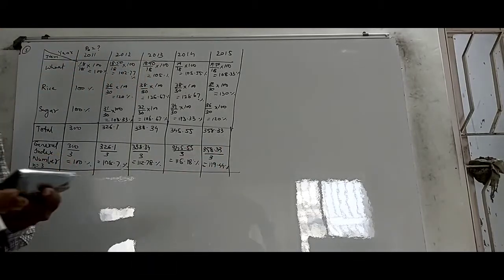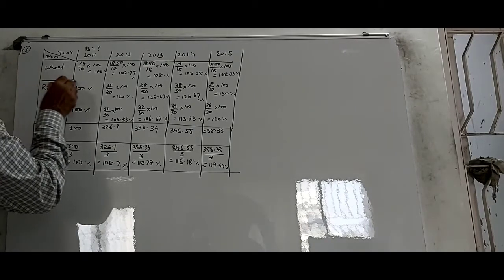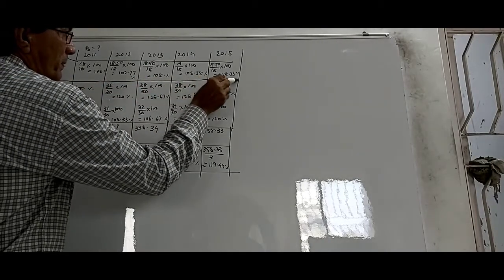Alright, so have a look at this image. You can see what is given here. We are given year and we are given items. We got 3 items. You can separate it if you want by making a line out here.